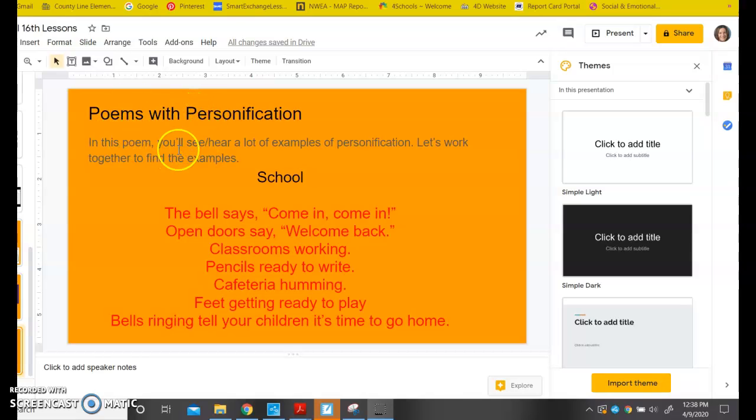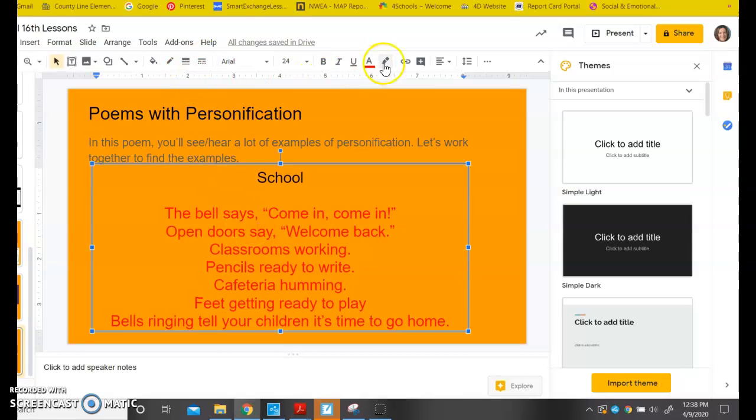All right, so poems with personification. In this poem, you're going to see or hear a lot of examples of personification. We're going to work together to find the examples. So what I'm going to do is highlight any examples that I see. I'm just going to go to my highlight pen. Okay, so the poem is called School. And each time you're thinking, is there an object that's not a person acting like a person? And if you find that, you're going to highlight the object or the thing and what they're doing that is like a person. I'm just going to read the whole poem first.